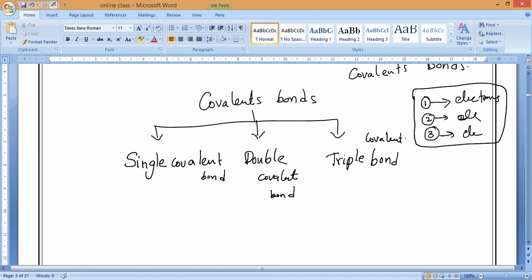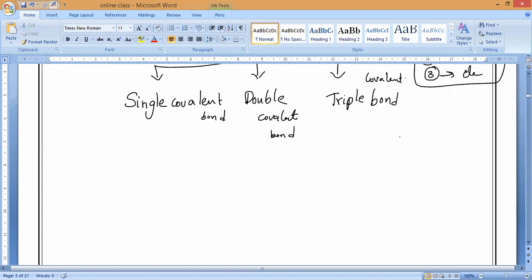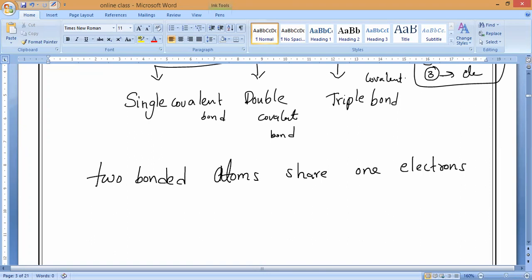Now, to understand this, if you take 2 bonded atoms, how many electrons are they sharing? If 2 bonded atoms share 1 electron each other, then we can say which bond, guys?